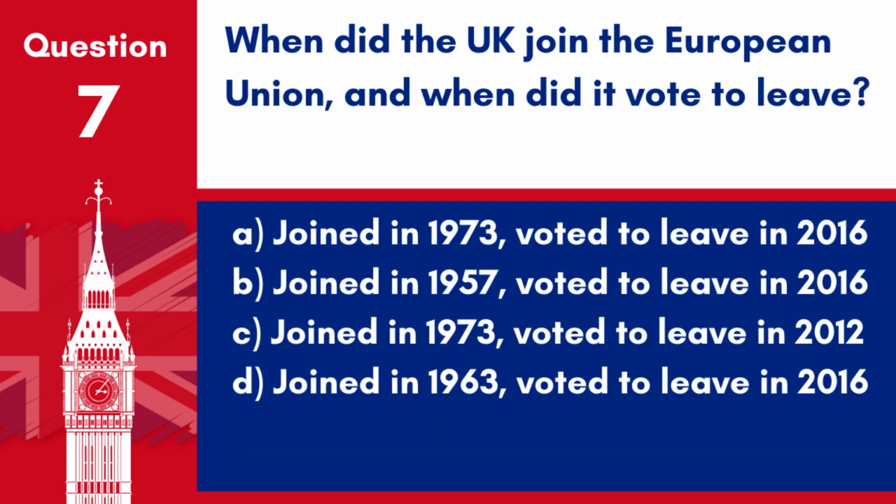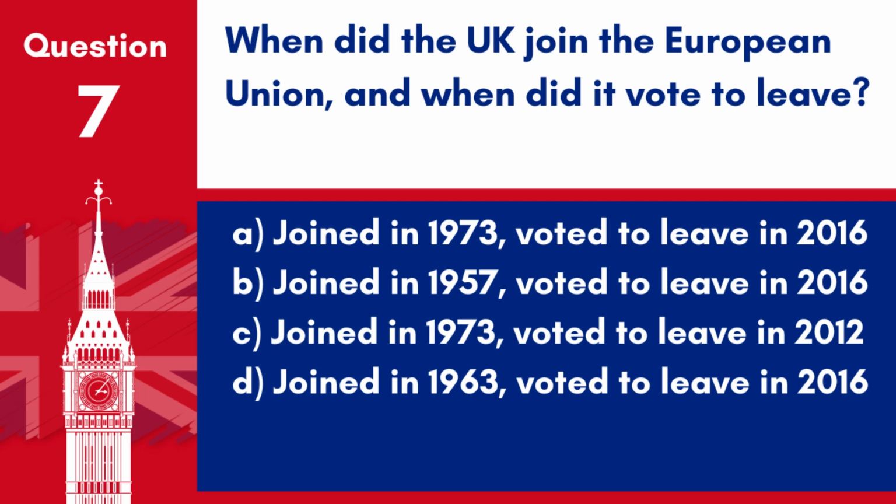Question 7. When did the UK join the European Union, and when did it vote to leave? A. Joined in 1973, voted to leave in 2016. B. Joined in 1957, voted to leave in 2016. C. Joined in 1973, voted to leave in 2012.